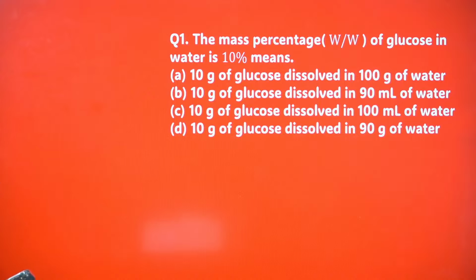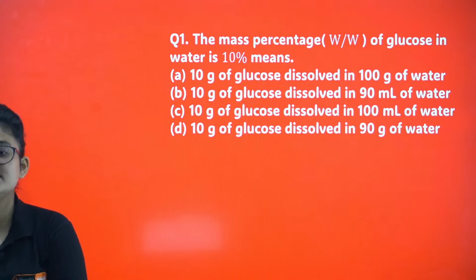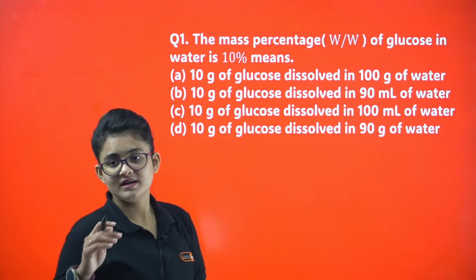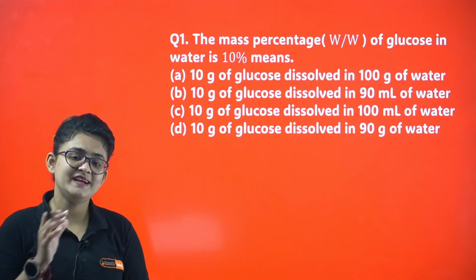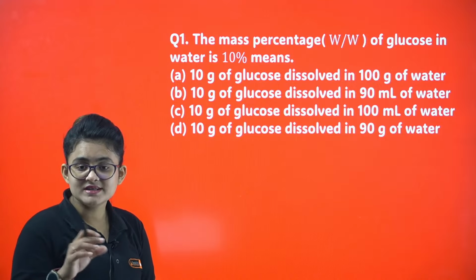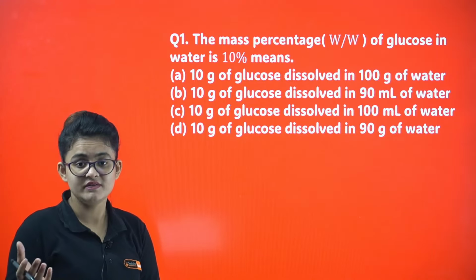Let's proceed further. The mass percentage, weight by weight, of glucose in water is 10%. What does it mean? 10% means in 100 gram of solution, I am having 10 gram of solute, 10 gram of glucose. So what is the amount of solvent? Solvent is water here.